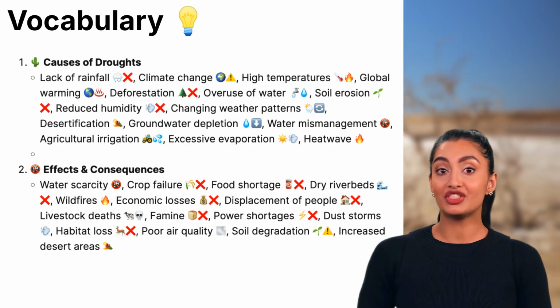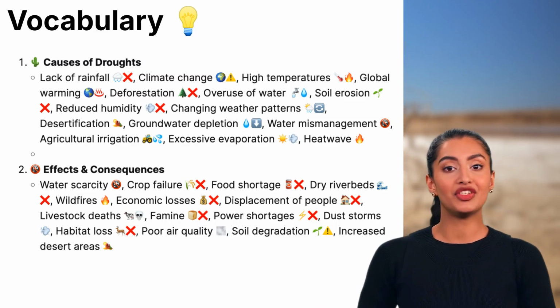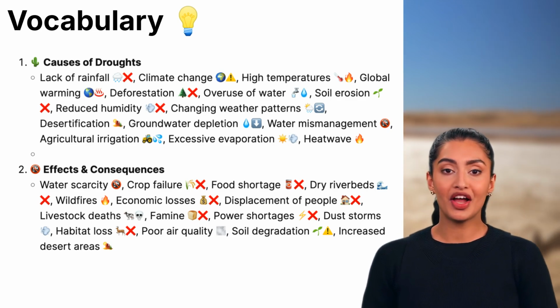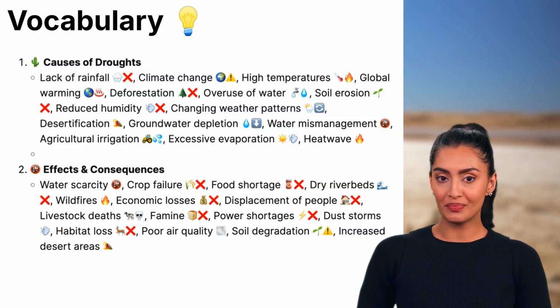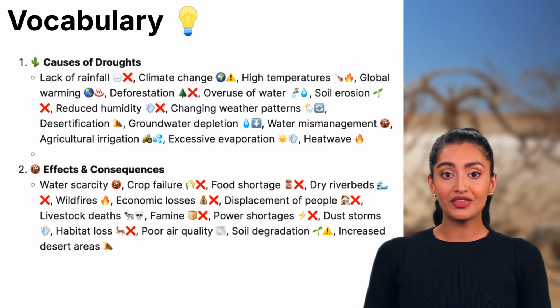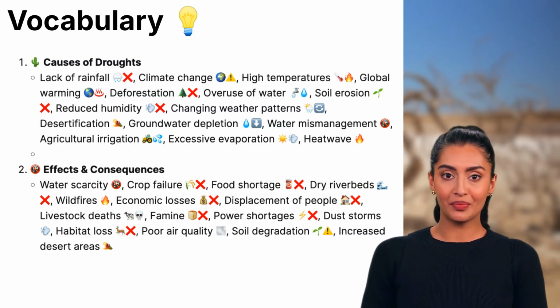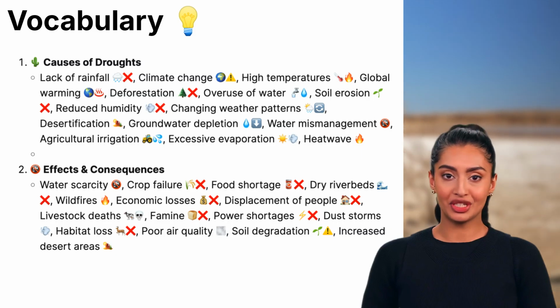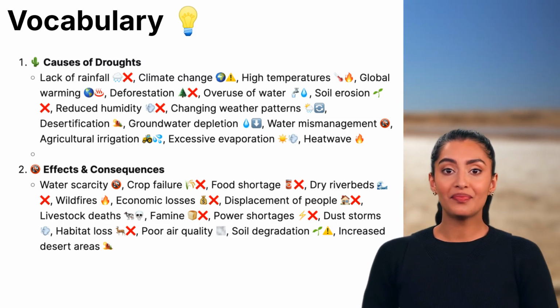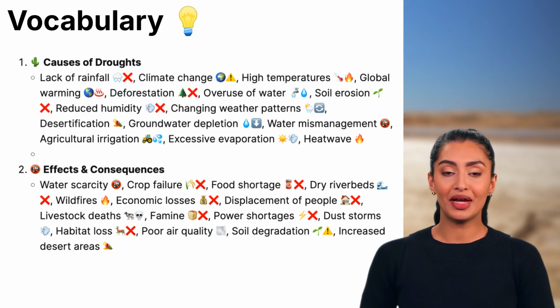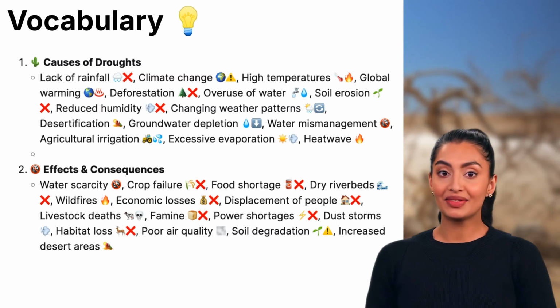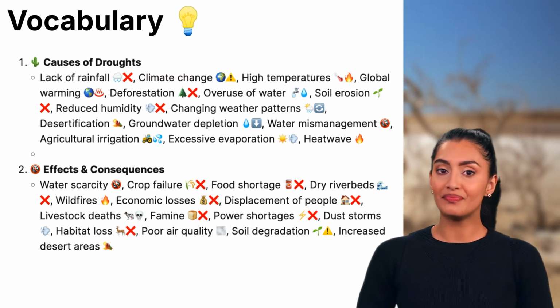Deforestation, cutting down too many trees, which reduces moisture in the air and impacts rainfall. Overuse of water, using more water than can be naturally replenished, leading to shortages. Soil erosion, the loss of topsoil, which makes it harder for the land to absorb and retain water. Reduced humidity, less moisture in the air, making it difficult for clouds to form and bring rain. Changing weather patterns, shifts in climate that make some areas drier than they used to be.